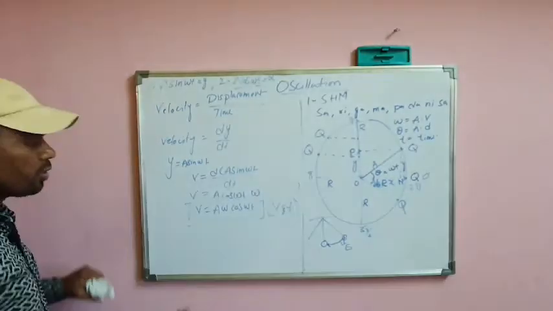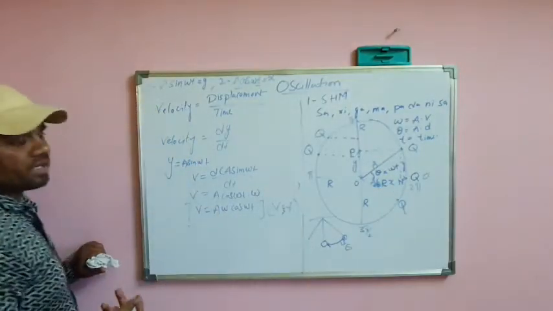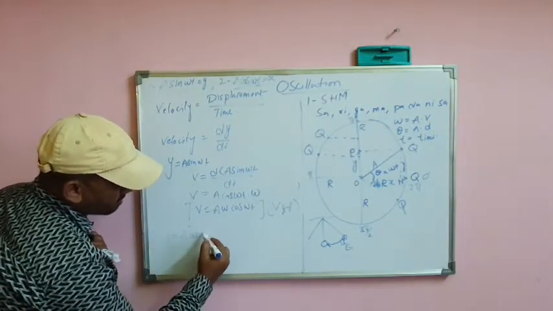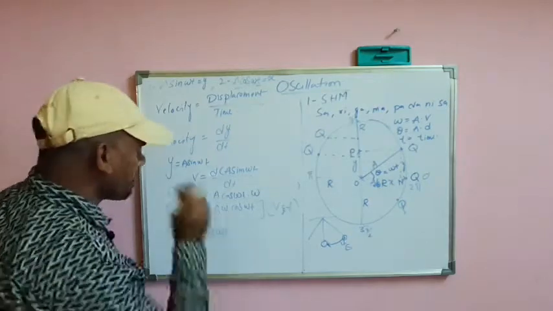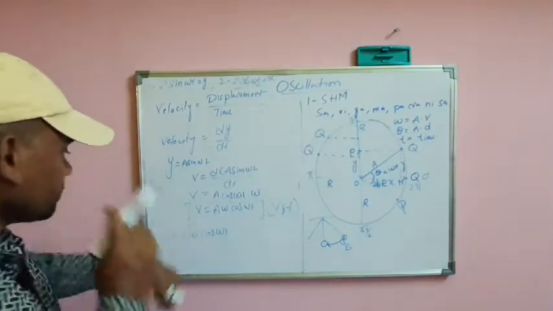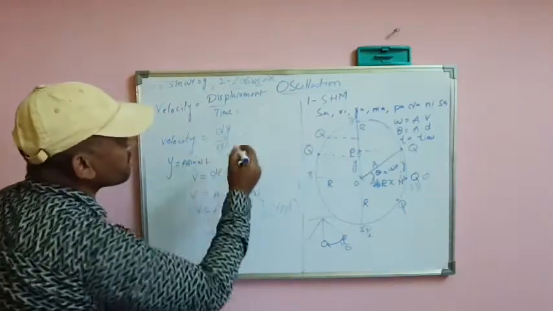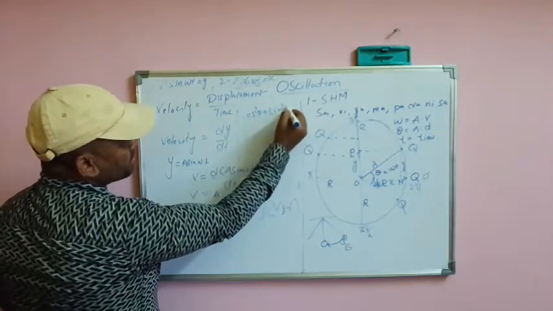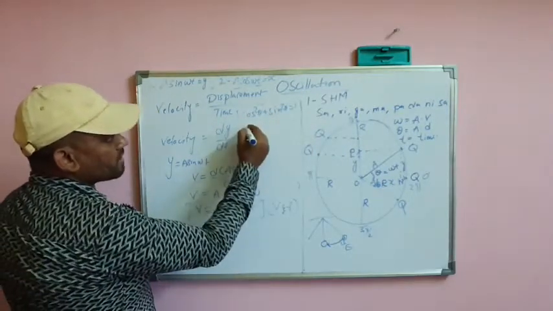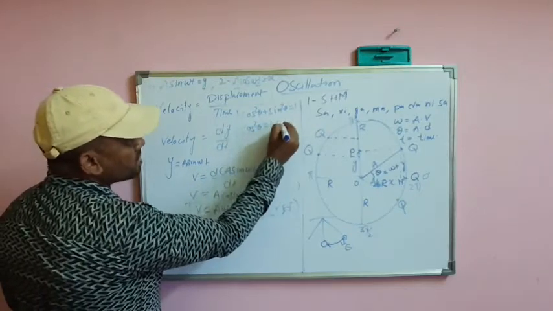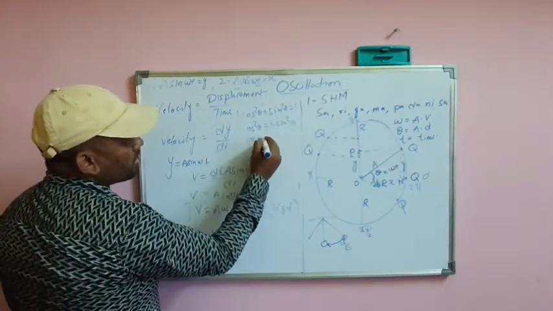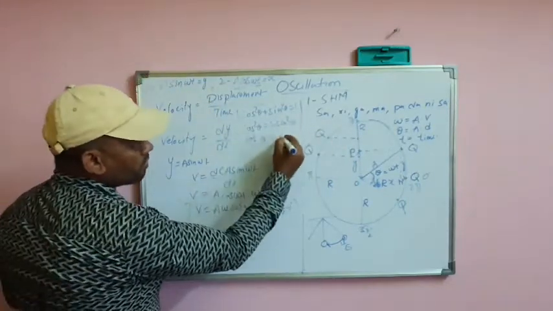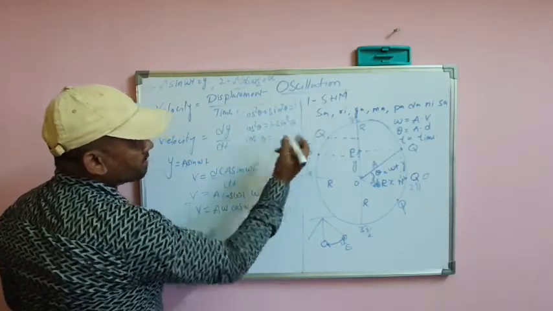If in case I want to know the relation between velocity and displacement, very simple. v equals A omega cos omega t. What can I write here? Okay, space is here. cos square theta plus sin square theta equals 1. If I take cos square theta equals 1 minus sin square theta, so cos theta equals root of 1 minus sin square theta.